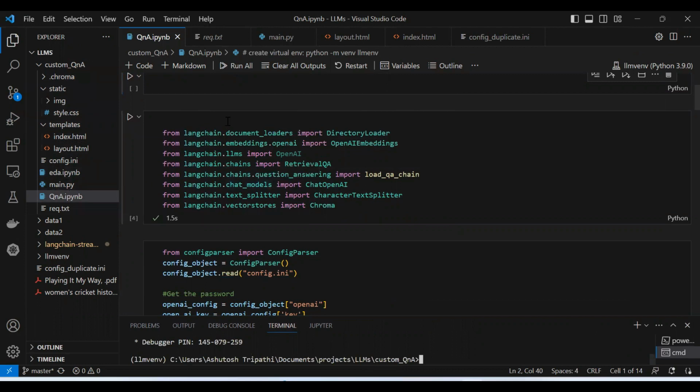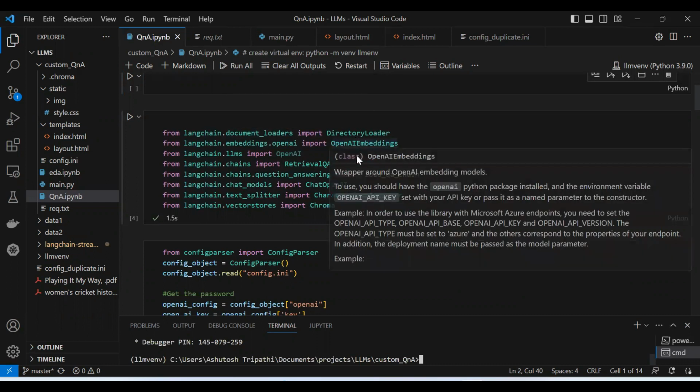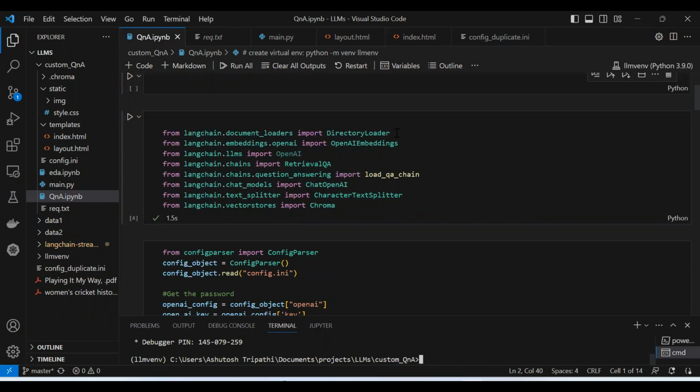Okay, so I'm importing certain libraries here. So what is LangChain basically? LangChain is the large language model framework. Using that, you can build applications around large language models. And then here I'm importing a document loader, and from that I'm importing a directory loader. Basically what it will do is try to read all the documents available inside that directory.